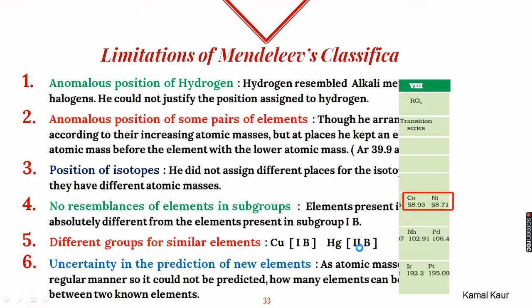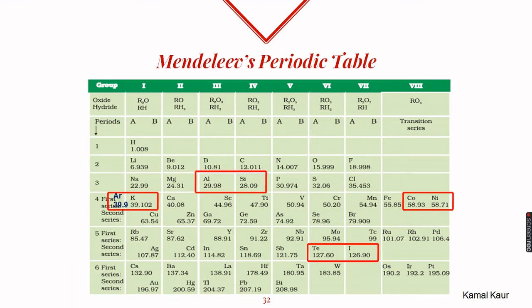Uncertainty in the prediction of new elements. Though he boldly predicted that many new elements will be discovered in future and he left a few gaps also, he could not tell how many more elements can be predicted because atomic masses do not increase in the serial order. For example, if we see the atomic mass of lithium, it is 7, then it is 9, the next is 10, the next is 12. So there is no serial order in which atomic masses are increasing.